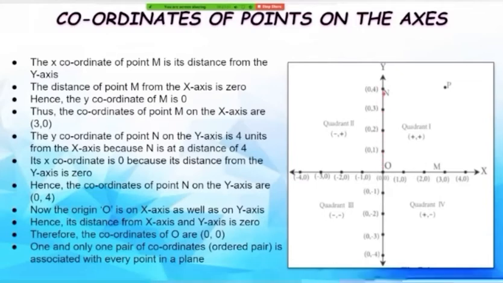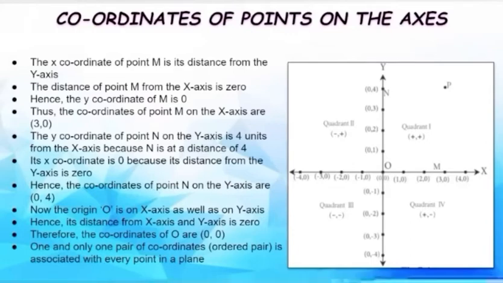Whereas, its x-coordinate is 0 because its distance from the y-axis is 0, right? Hence, the coordinates of point N on the y-axis are 0, 4. So, this is how you determine the position of a point on the y-axis. Remember, for a point on the axis, this is the way we follow. And for the position of a point on a plane, we discussed it earlier.